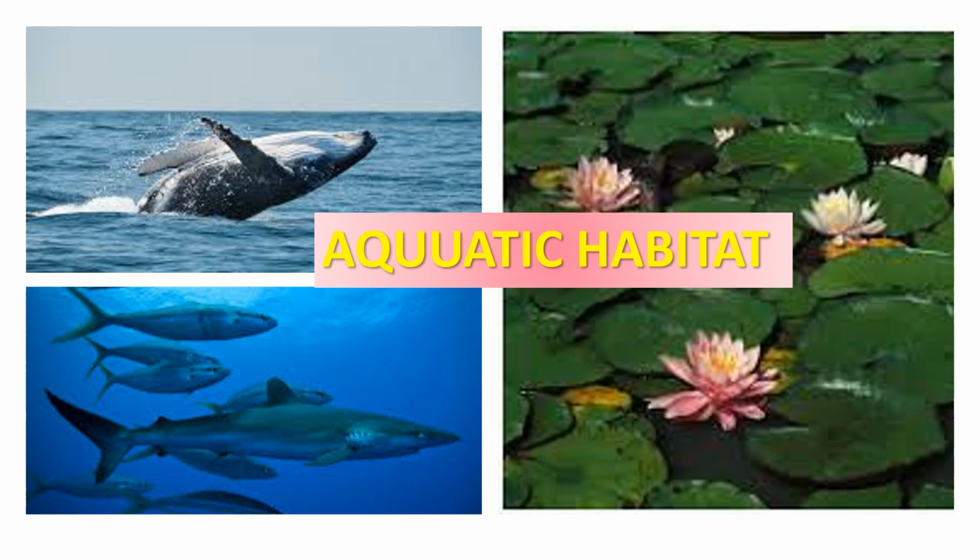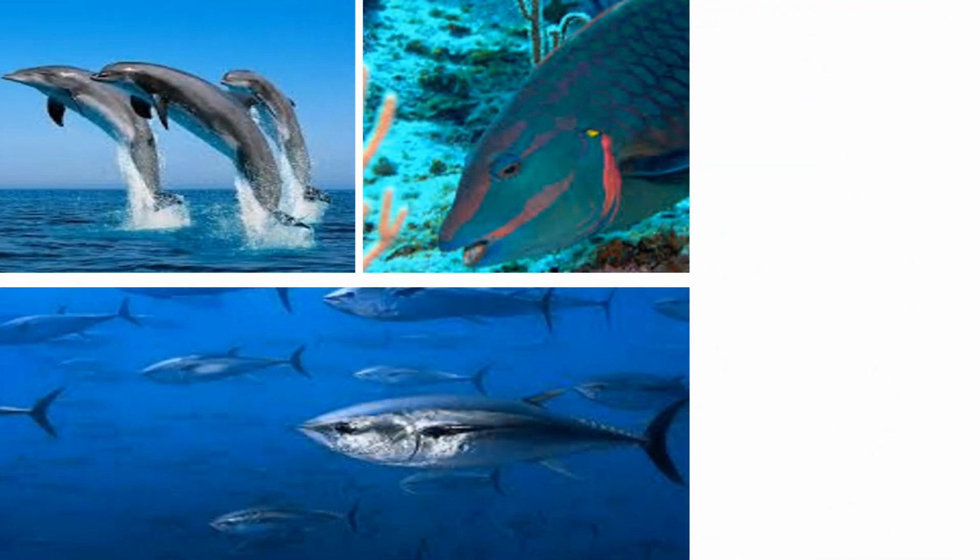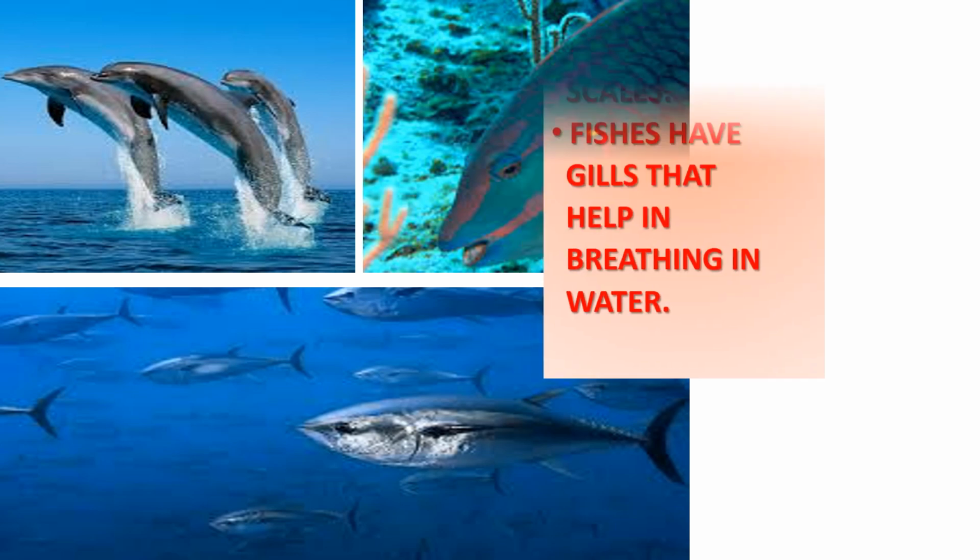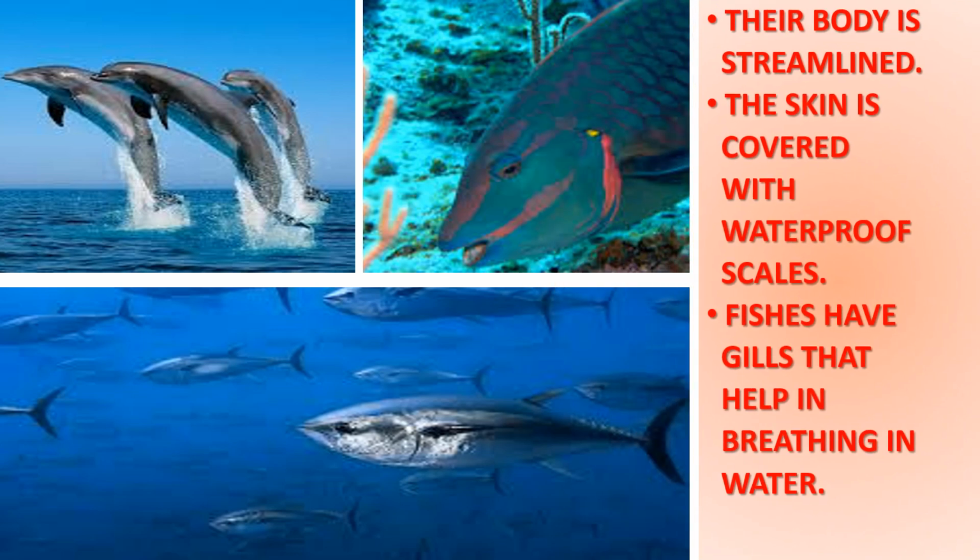First, I am going to discuss with you marine habitat. Ocean is a huge body of salt water. Fish live in water. Their body is streamlined. The streamlined shape of the body helps to overcome the resistance due to water and enables the fish to swim fast. The skin of fish is covered with waterproof scales which protect it from decaying in water.